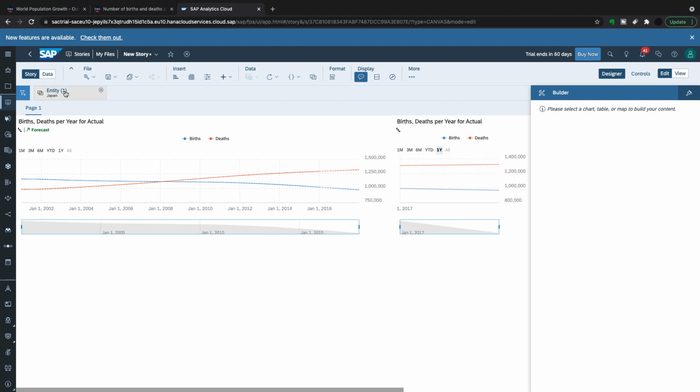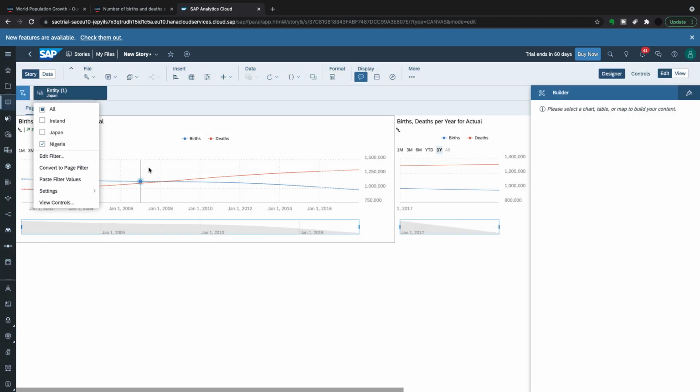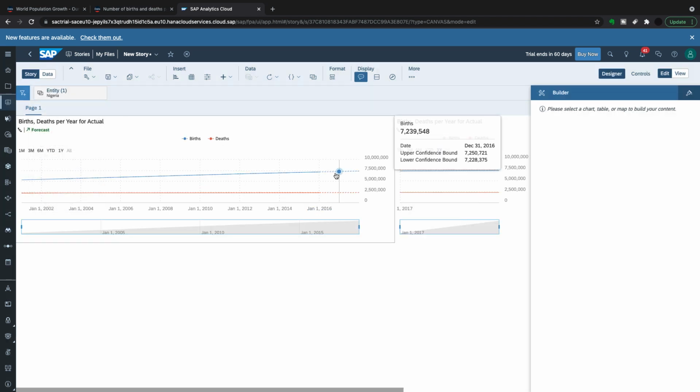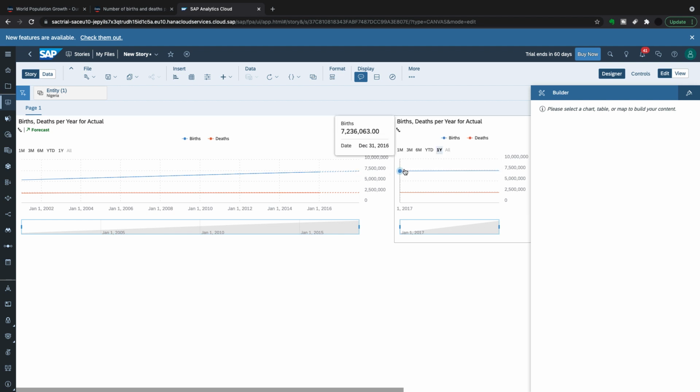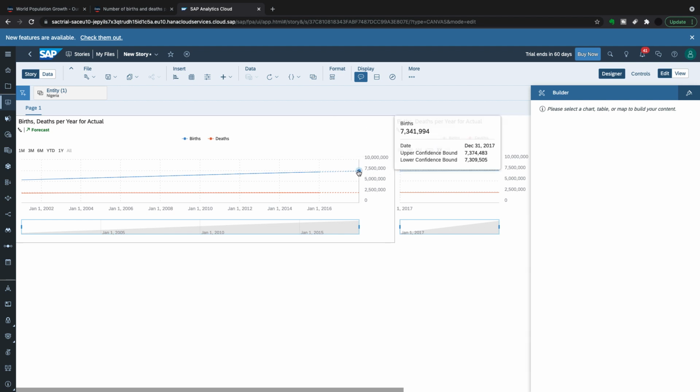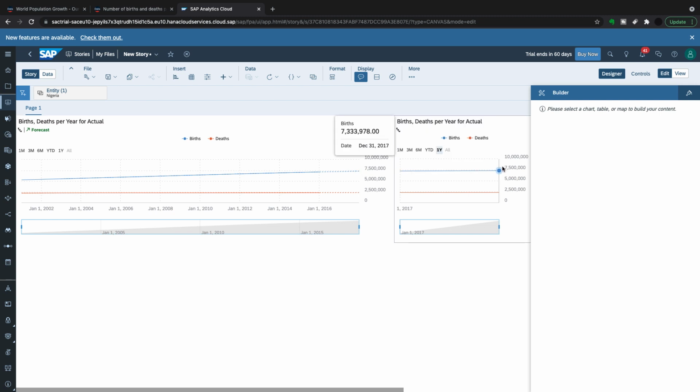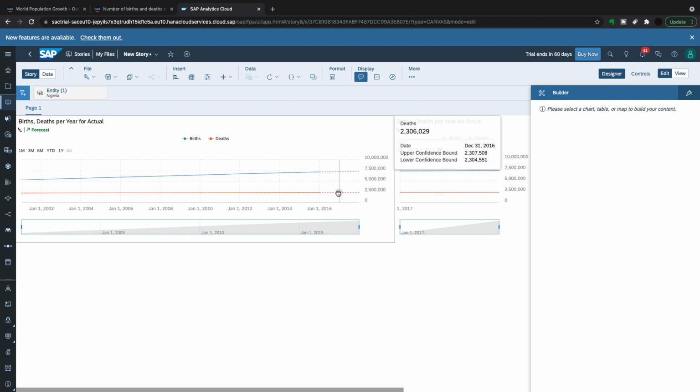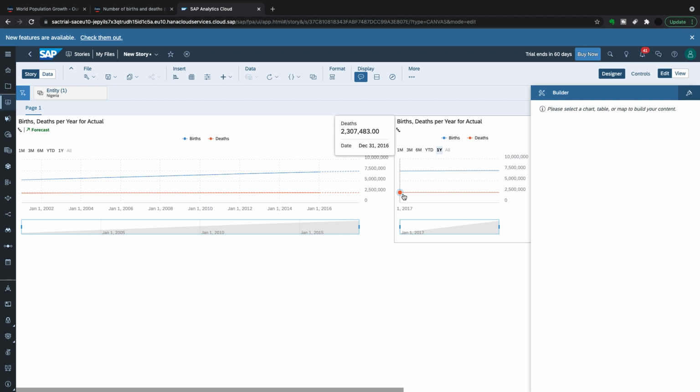So let's just finish off with Nigeria and see how close we get on this. So Nigeria, we've got 2.939. We've got 2.936. We have 7341, and we've got 7333. So this isn't looking as good. 2306 versus 2307. So that's pretty close. We got 2311 versus 2315. So again, not a great prediction on Nigeria for 2018.